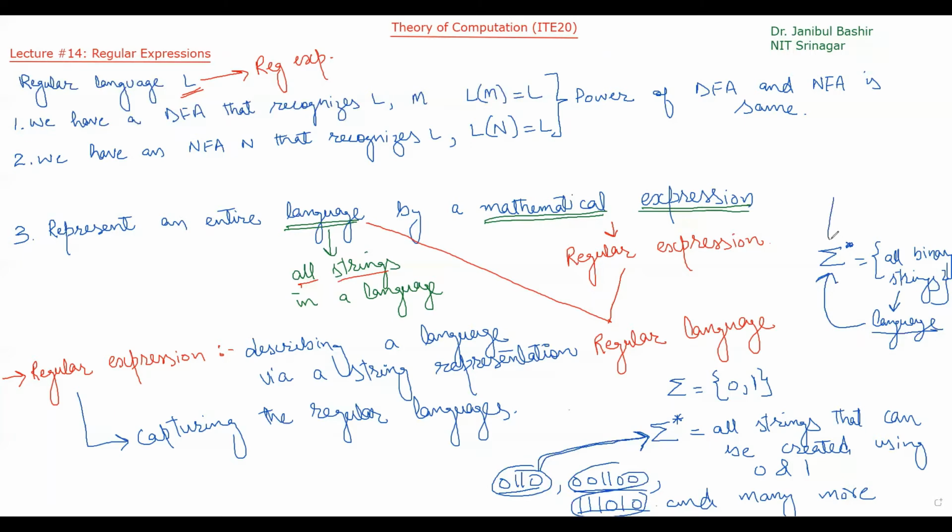So this mathematical expression is an example of a regular expression. Sigma star is a regular expression that represents all binary strings. We have to discuss what a regular expression is and how we can create regular expressions. This is just one example to help you understand.